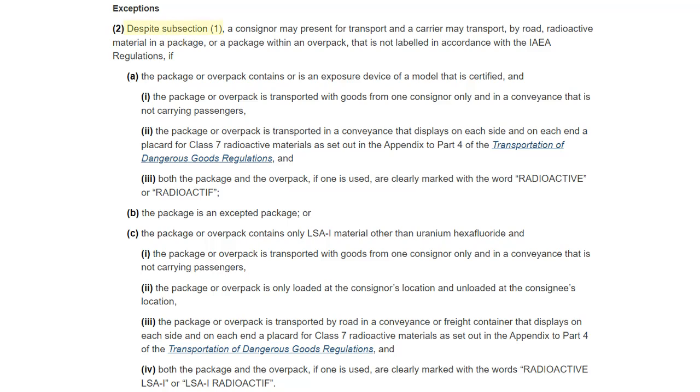Now, when we go back to the CNSC regulations and look at Section 28.2, which are the exemptions, we see that the consignor can present for road transport and the carrier can also transport by road, a package which is not labeled in accordance with the IAEA regulations. Therefore, only the labeling can be non-compliant for an accepted package. That is, the safety marks like the 3 category labels for Type A packages are not necessary, and therefore no safety marks are affixed to accepted packages.